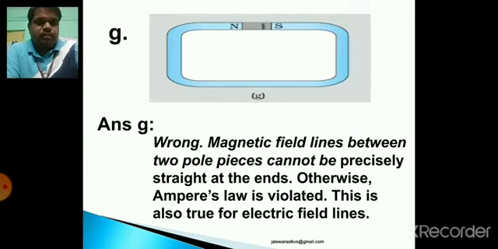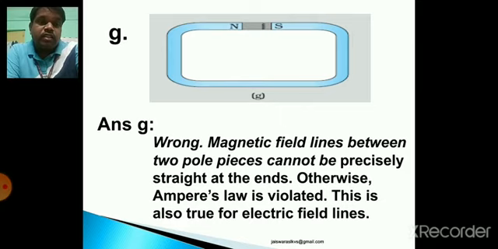Let us see part G. See, the direction of the magnetic field inside the bar magnet is shown from north to south, which is not possible. As you all know, the direction of magnetic field lines inside the bar magnet is from south to north, but here in this diagram it is from north to south. So this will also be wrong.